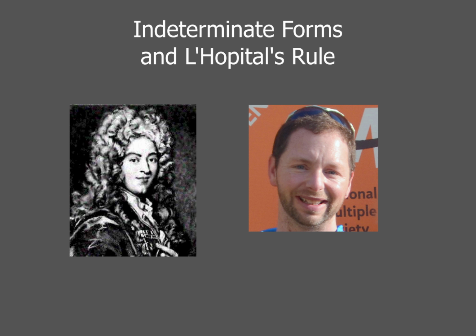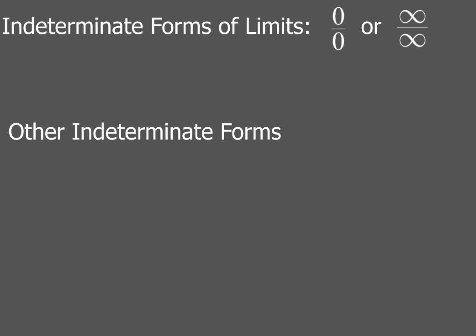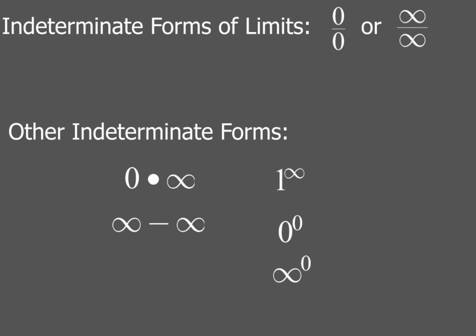We're coming at you with our last example of indeterminate forms and L'Hopital's rule, or Bernoulli's rule, but we don't know whose rule it really is. But L'Hopital, his name's the one attached to it. So, remember indeterminate forms for limits are 0 over 0 or infinity over infinity. The other indeterminate forms are one of these guys that might have to be algebraically manipulated to become 0 over 0 or infinity over infinity.